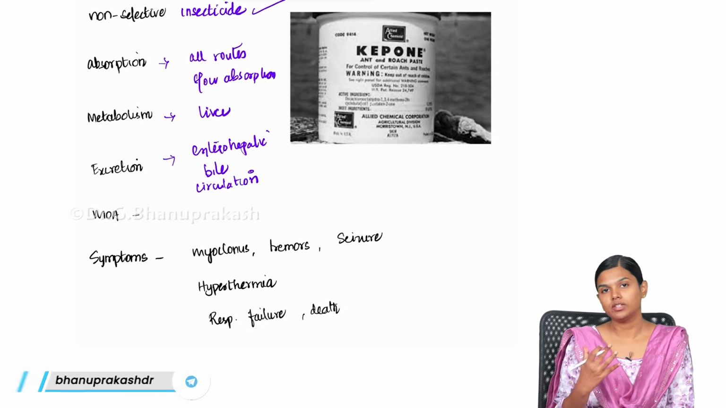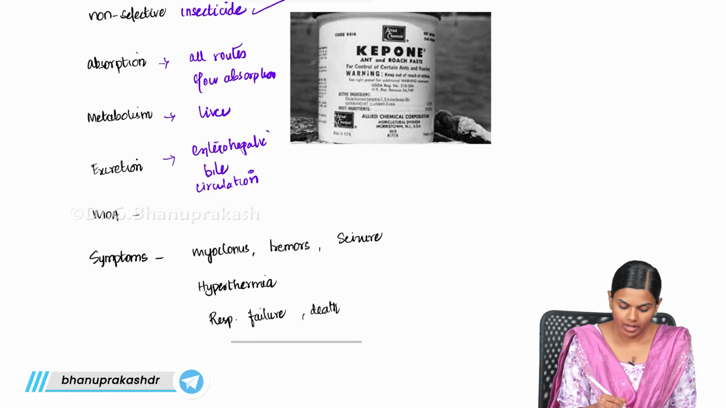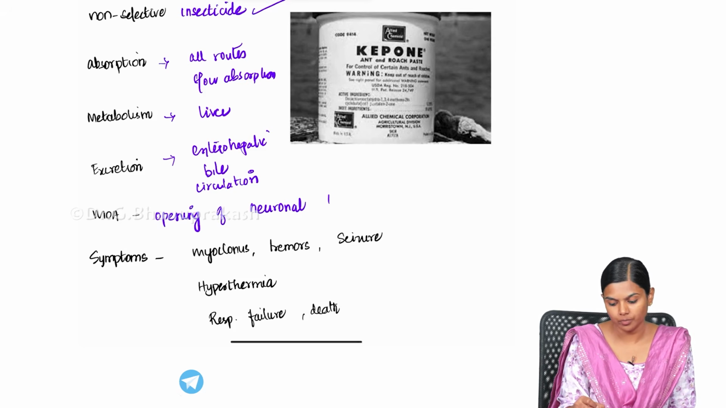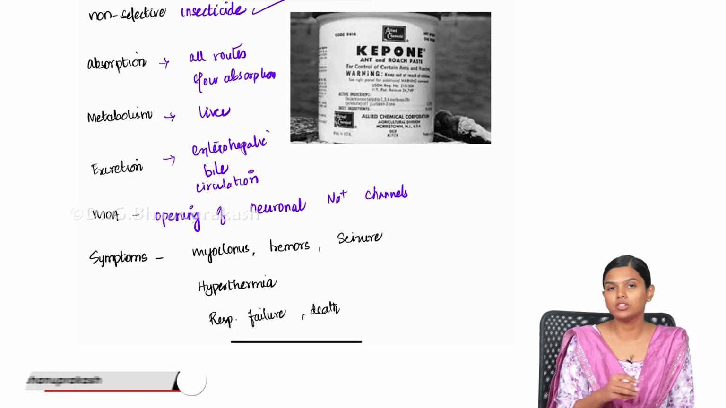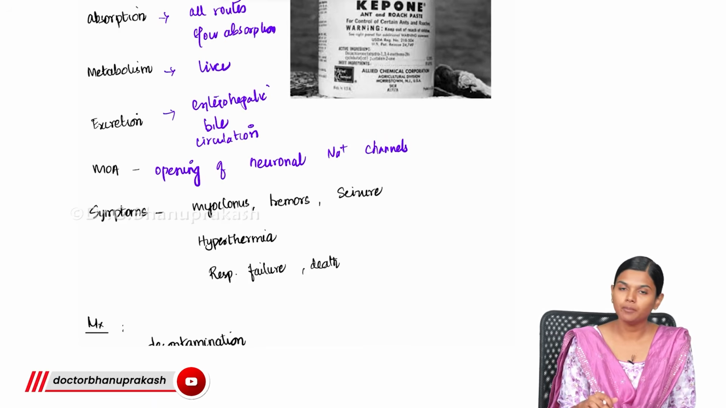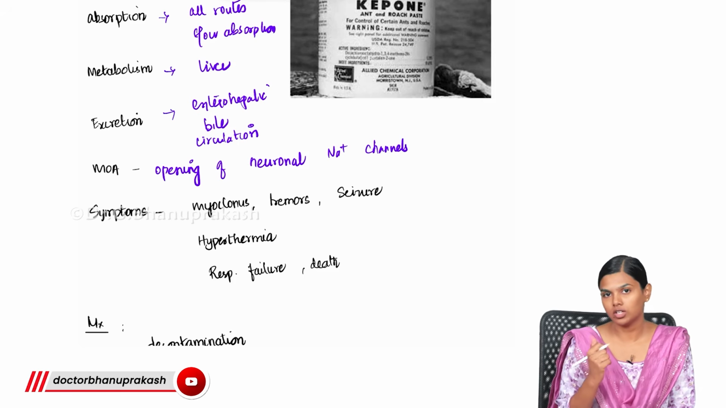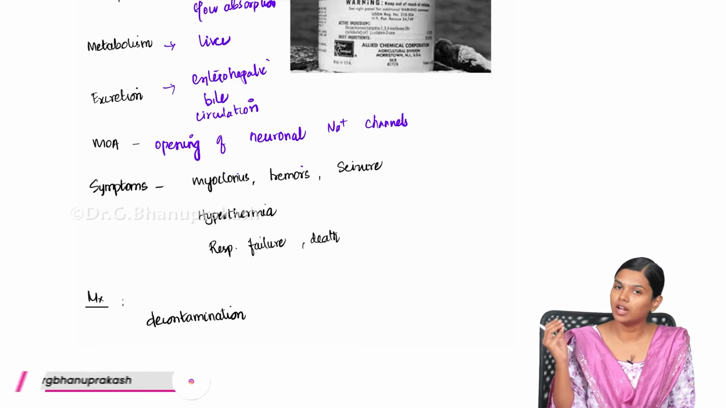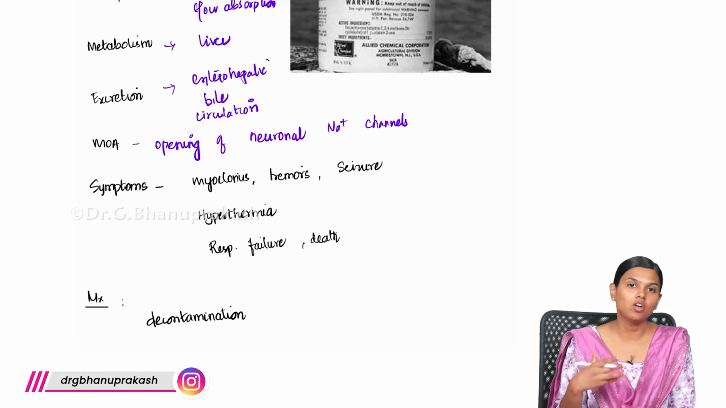So what it will do is that when it is absorbed into the body, it will cause opening of neuronal sodium channels. So neuronal sodium channels will be opened by this. Because of this there will be continuous influx and continuous stimulation, and mostly you will be getting all the neurological symptoms. You have myoclonus, tremor, seizure, hyperthermia, respiratory failure and death. Because of this continuous influx of ions, you will be getting constant stimulation and neurotransmission, which will result in all the symptoms.